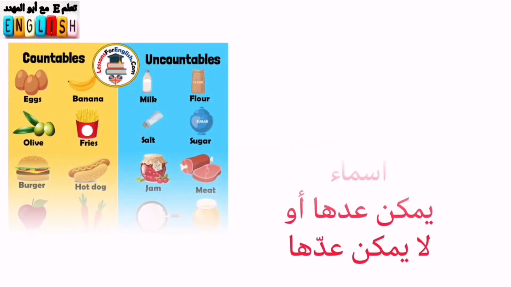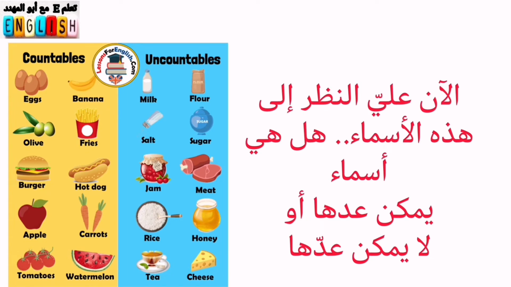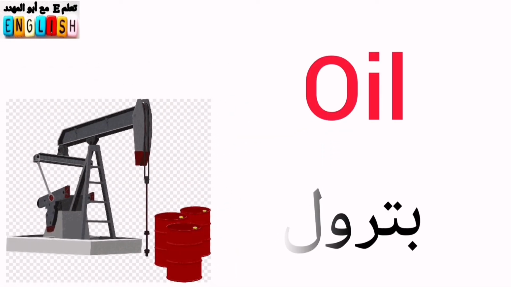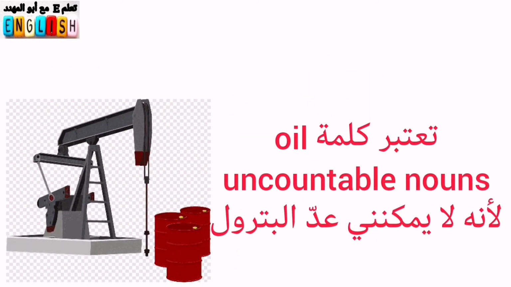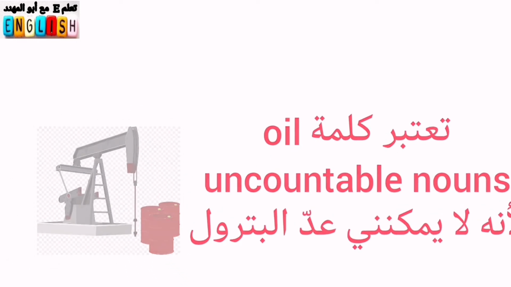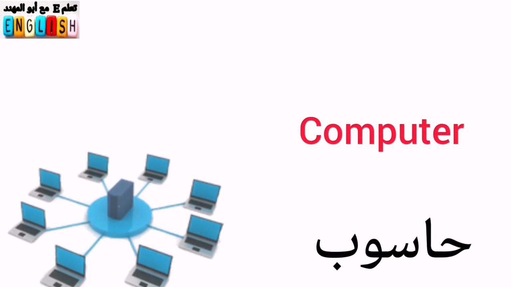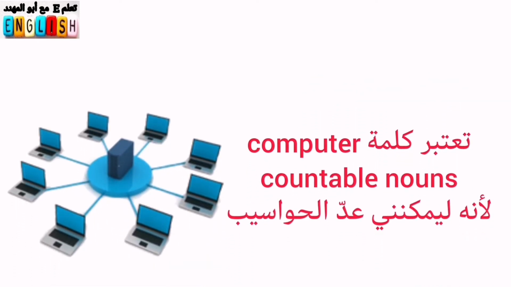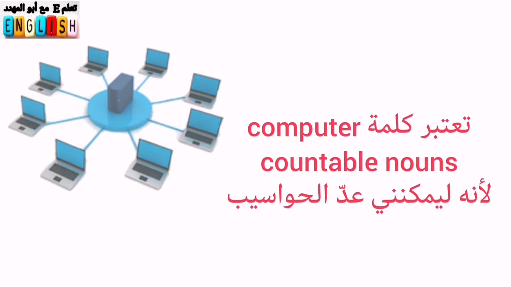Now let me move to another part. I need now to see whether those nouns are countable nouns or uncountable nouns. Okay, for example, the word oil is an uncountable noun since I cannot count the oil. However, the word computer is a countable noun as I can count how many computers I have.